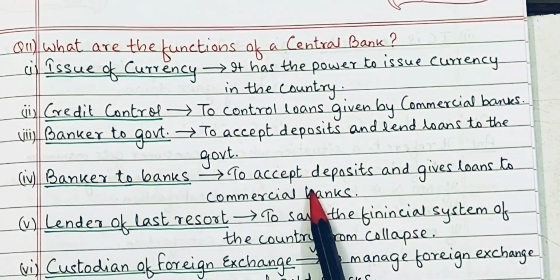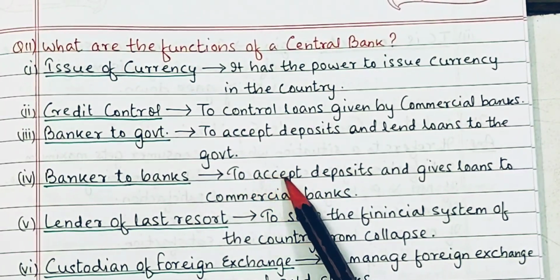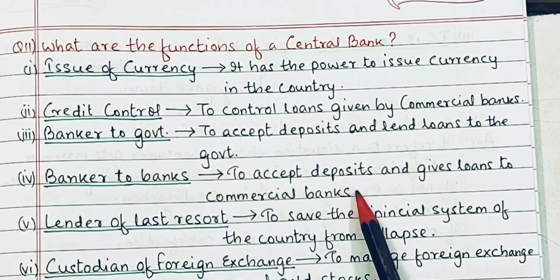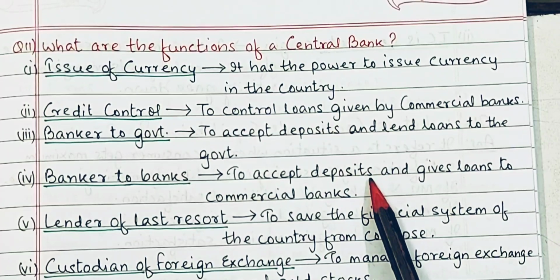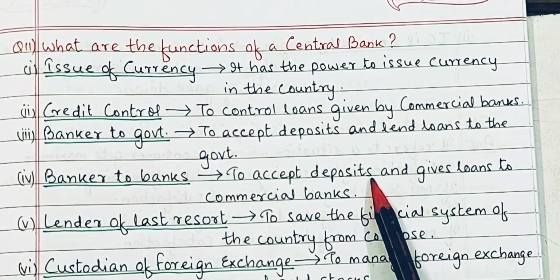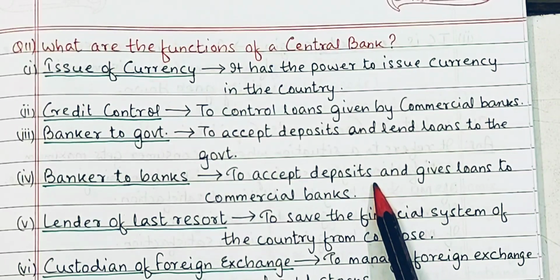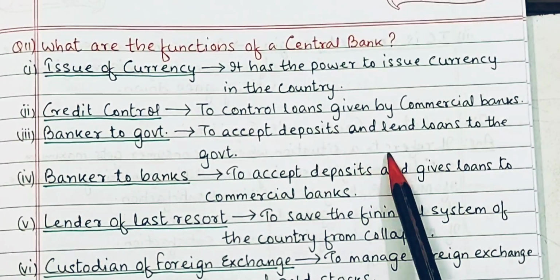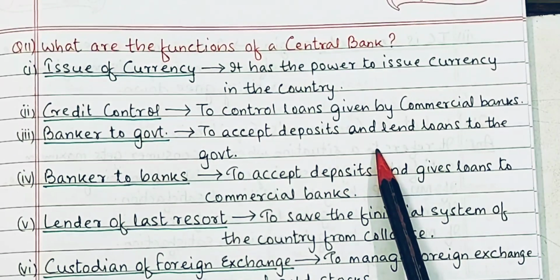Then it is a banker to government. That means it accepts deposits and lends loans to the government. So therefore it is called banker to government. The government keeps its deposits, or in simple words, the government has opened an account in RBI, because the government cannot open its accounts in your local banks. So that's why, as the chief bank, the major bank of India, the government has its account in this bank.